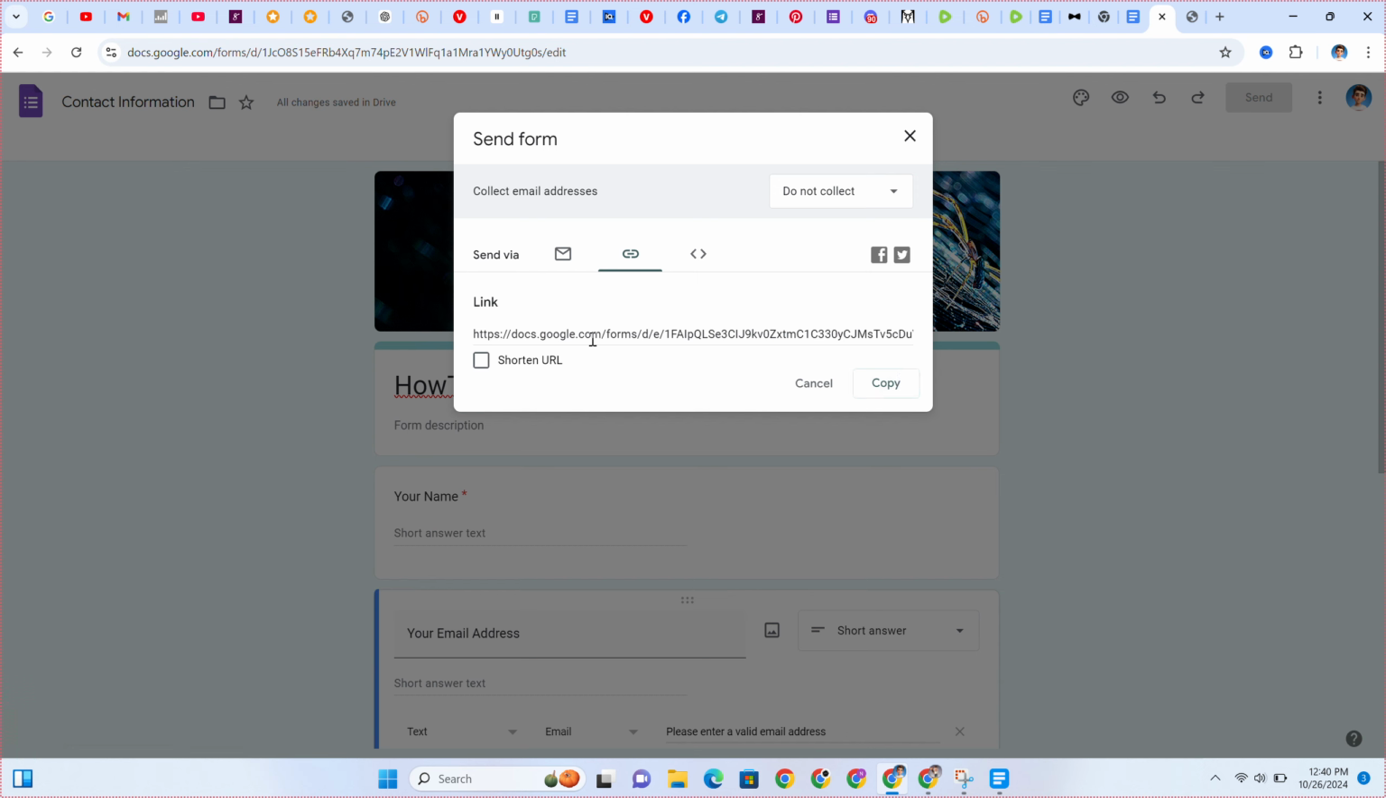So this is how you can make a Google form and share the link to your friends, to your family, to your loved ones, and to anyone you want to send it to.